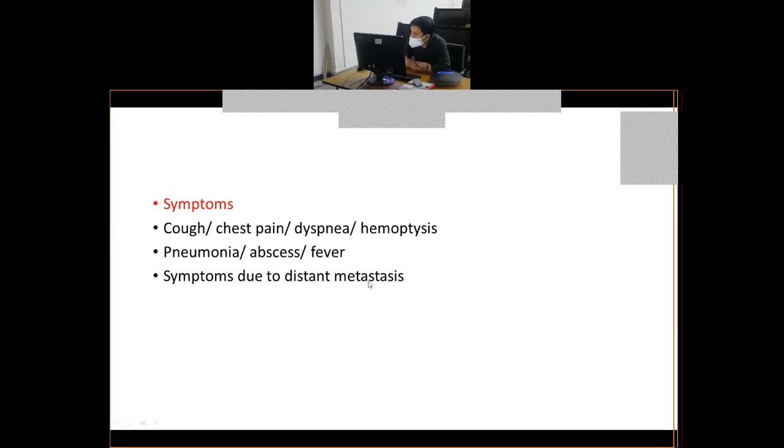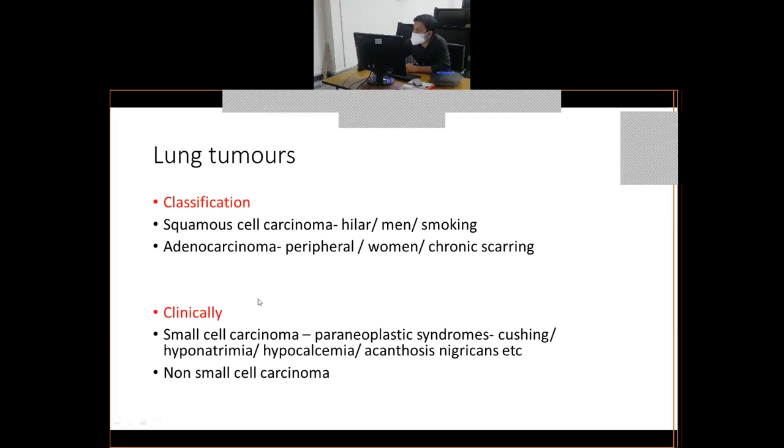You clinically evaluate the patient, you write all your history taking. Second, first thing investigation, you do a chest x-ray. If chest x-ray is not sufficient, you have to go for CT scan. And once you have detected a mass in the lung, you will go back. You want to know what tumor it is, because your treatment will depend on what type of tumor it is.